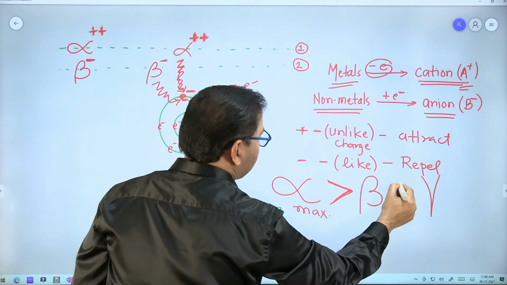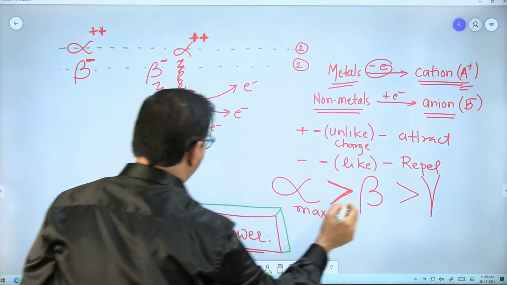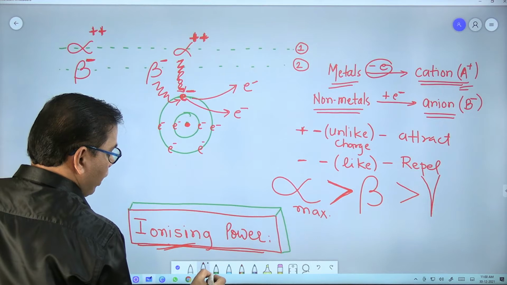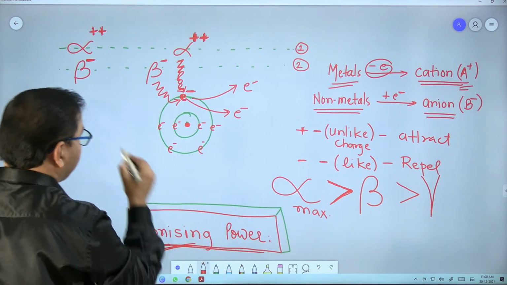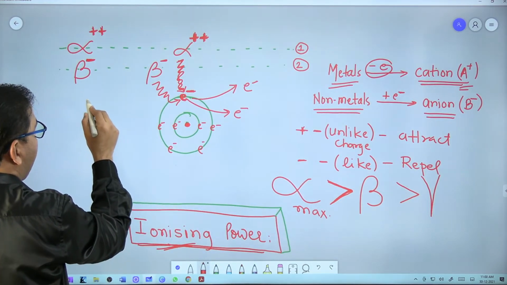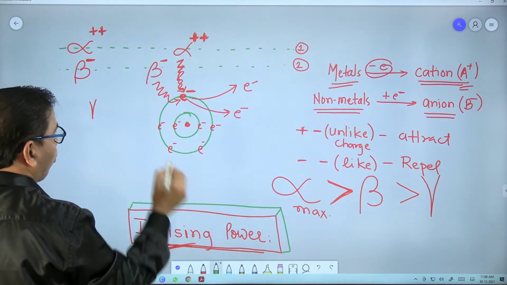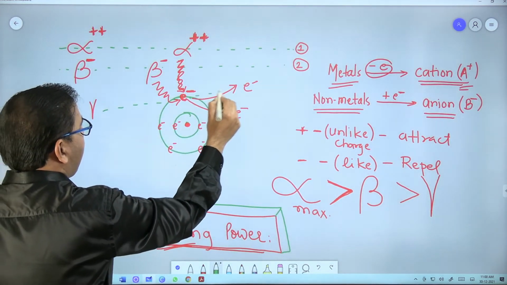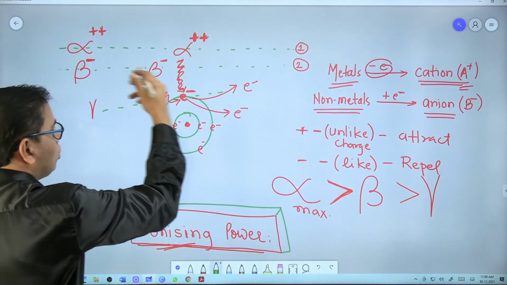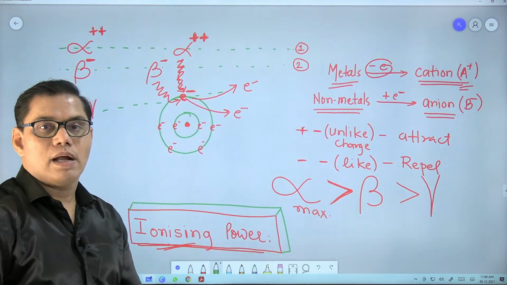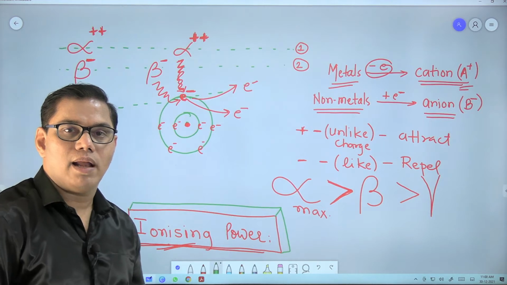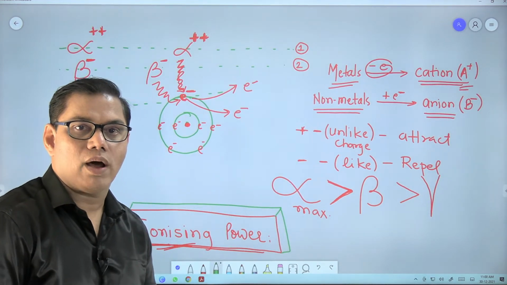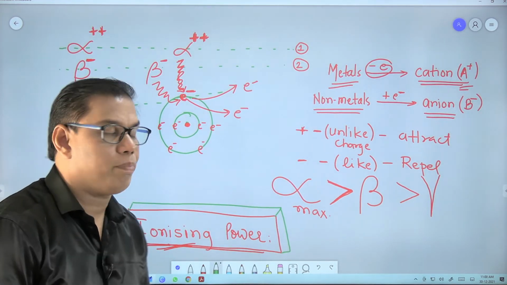And the gamma particle has the least ionizing power. It means that when the gamma particle is passing, its path has to coincide with the path of the electron. It has to directly hit this electron to knock it out. Gamma radiation is nothing but highly energetic light or highly energized photon particles.